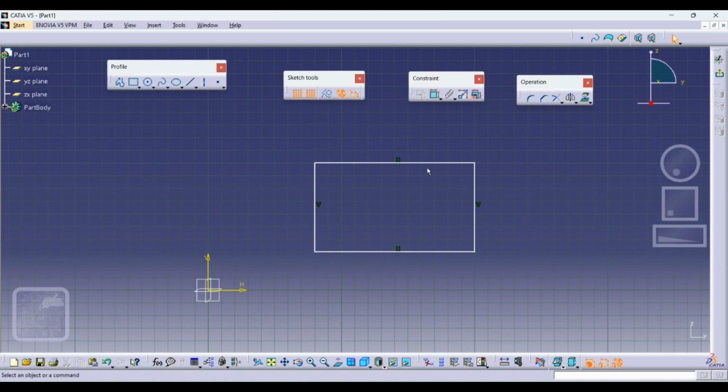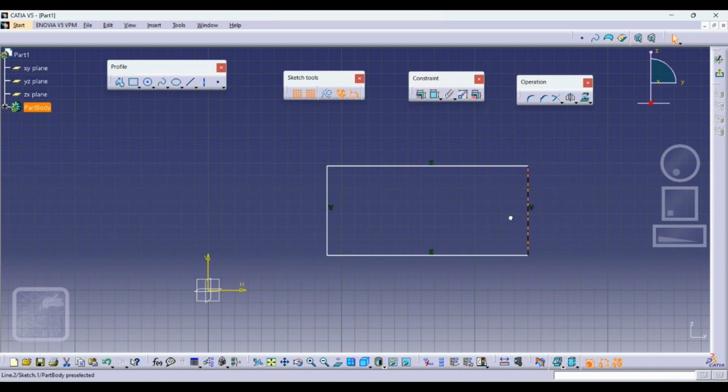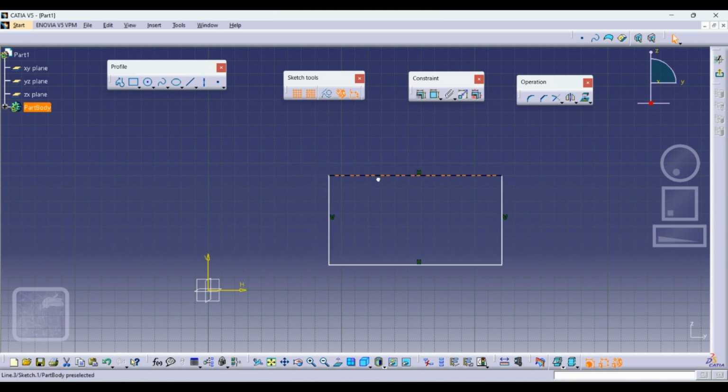V means vertical, H means horizontal, so these lines would be horizontal and vertical. But one thing you can see here, I can move this particular thing, but I cannot change the geometry of it. It would be vertical and it would be horizontal only. This line would be vertical only, this line would be horizontal only, correct? I cannot change the geometry of this, but I can change the size of this. So if you want to define the size also, then you have to put the constraint, okay?